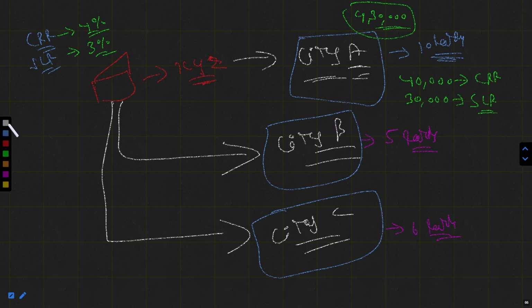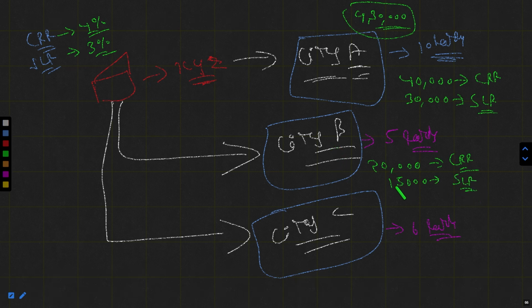So if we go with these particulars, then 4% of 5 lakh is, sorry, it's rupees 20,000, not 5,000. It's rupees 20,000. It should be the CRR at city B. Similarly, if we go with the 30,000, it means 15,000 would be the SLR at city B.